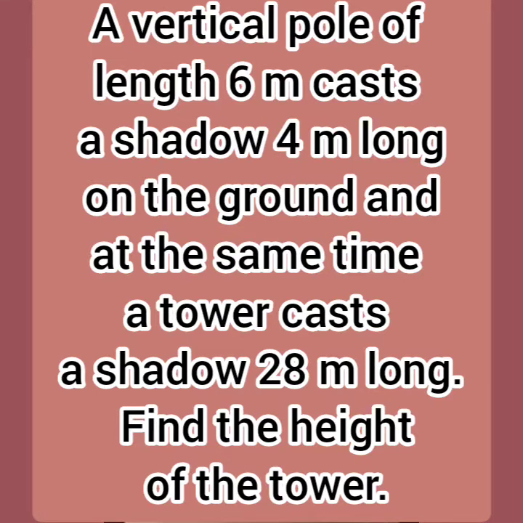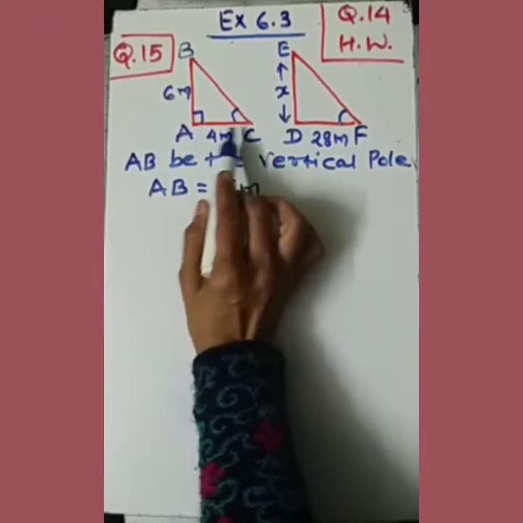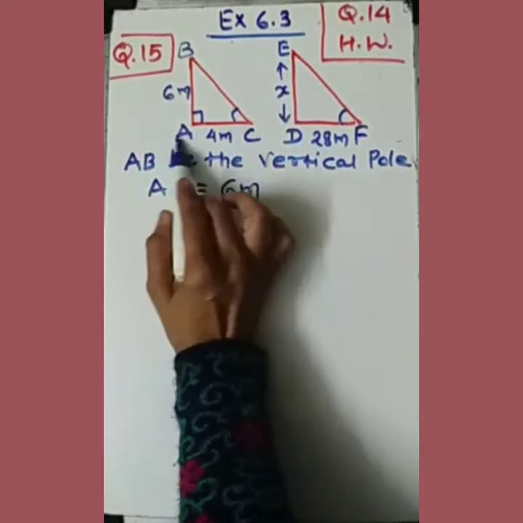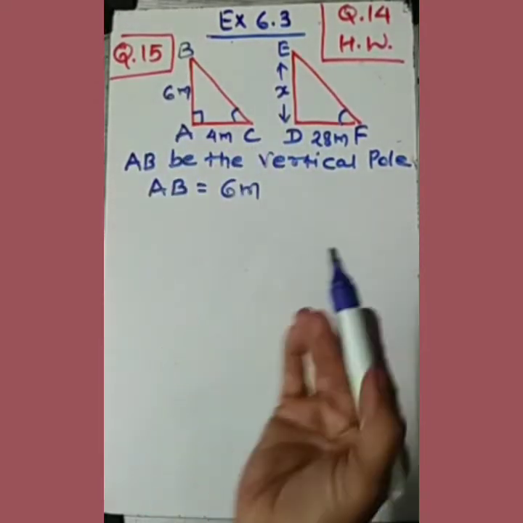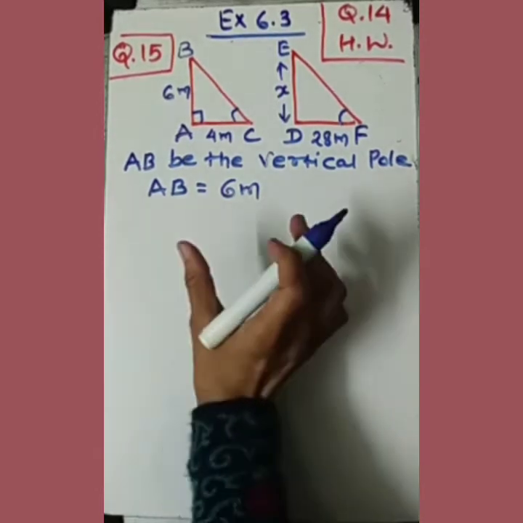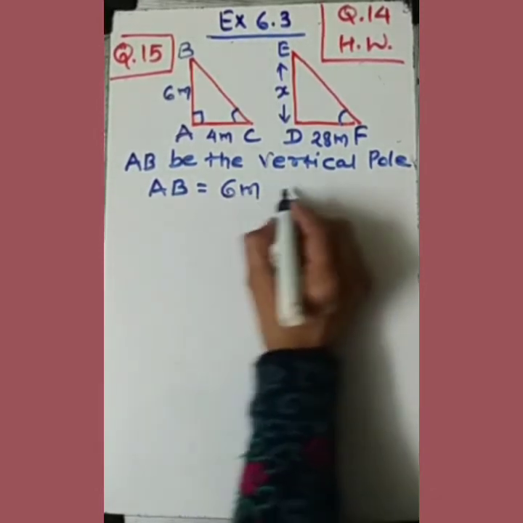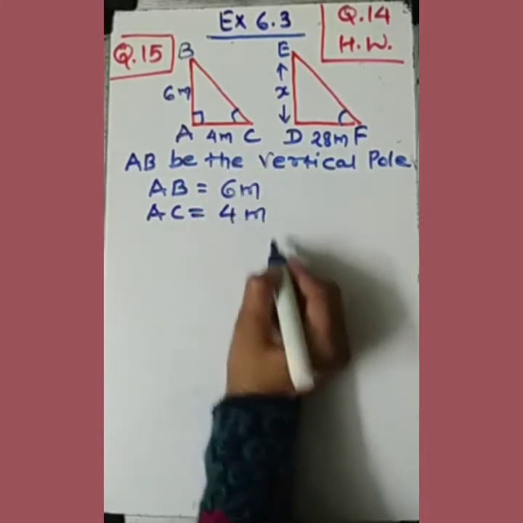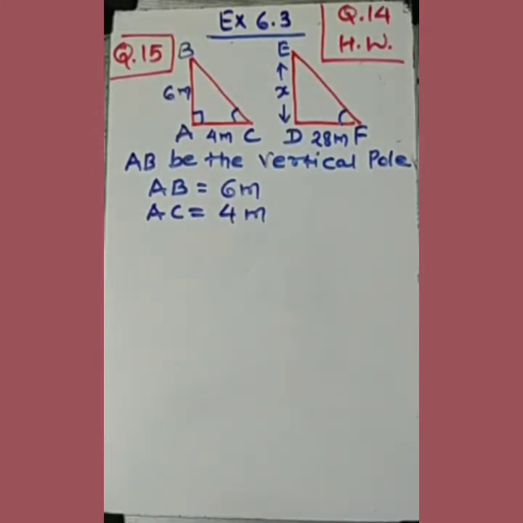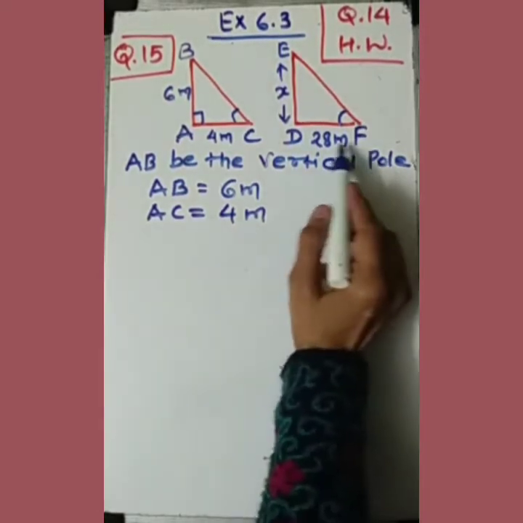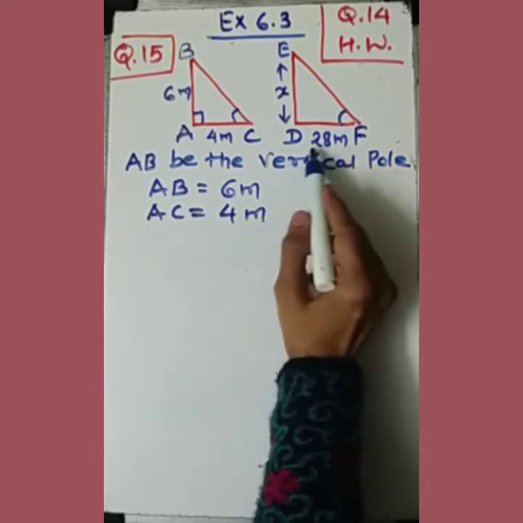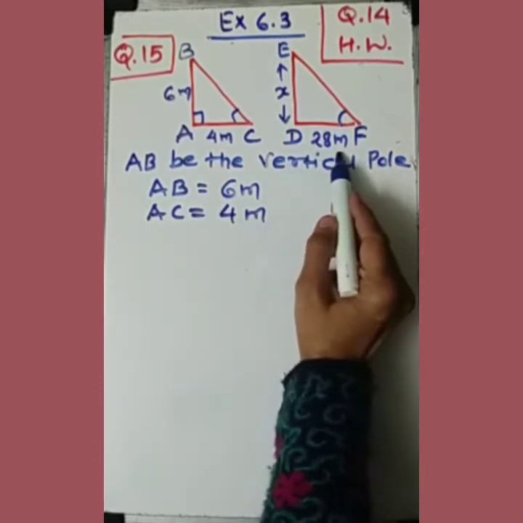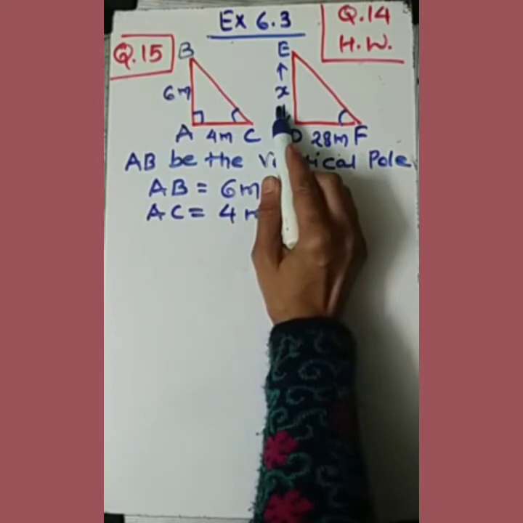Further, it casts a shadow. Obviously the shadow will be here. The pole is vertical and AC is the length of the shadow, so we write AC equal to 4 meter. Now at the same time a tower casts a shadow of 28 meter. Here is the shadow.